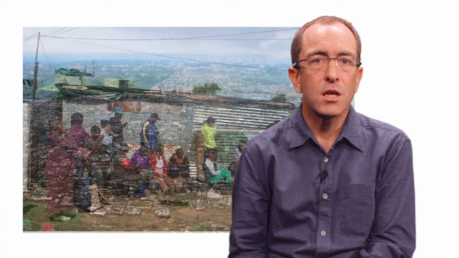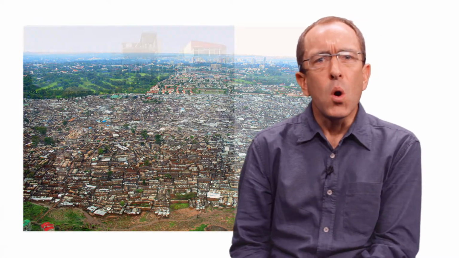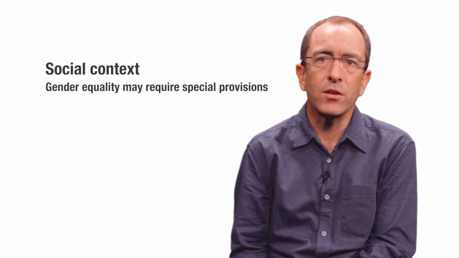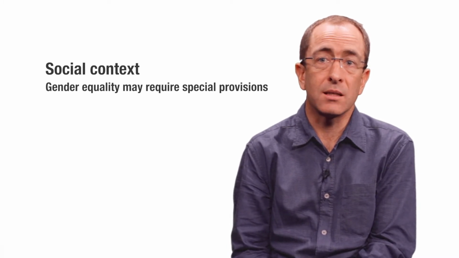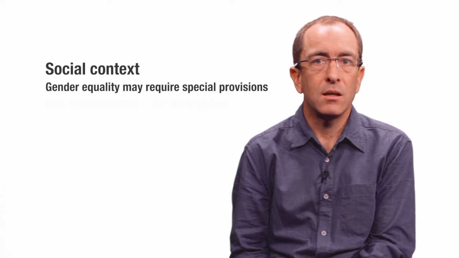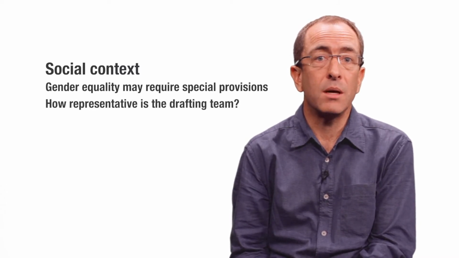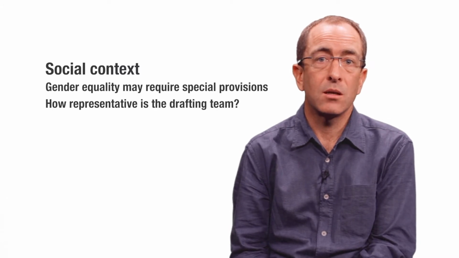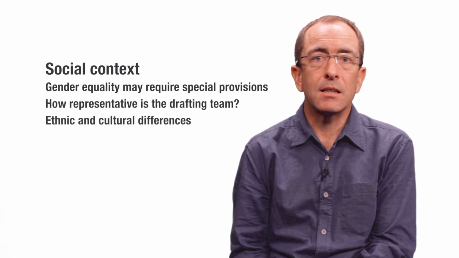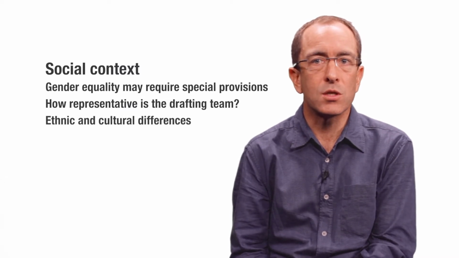The social context includes issues of gender, ethnic and cultural differences, and social inequality. Will the law need to make special provisions to protect the interests of women? Laws that are entirely gender neutral run the risk of perpetuating or worsening existing gender inequality, especially when property rights are affected. In many cases, the drafting team and the officials running the process are all men, so this is an important issue. Ethnic and cultural differences are also important to consider.